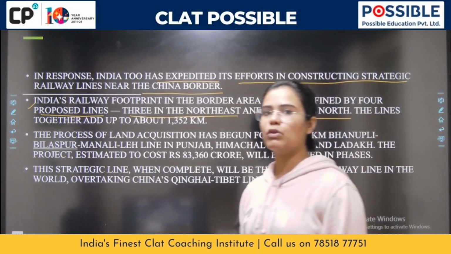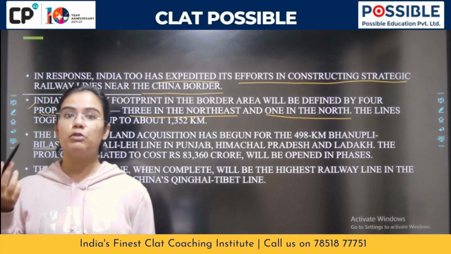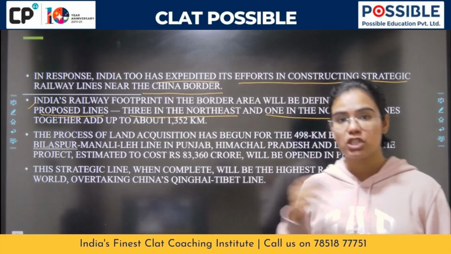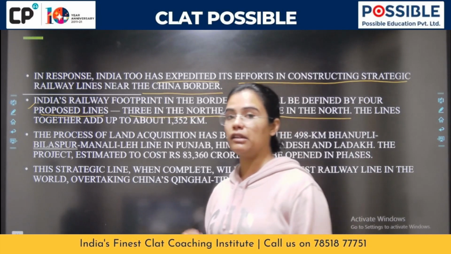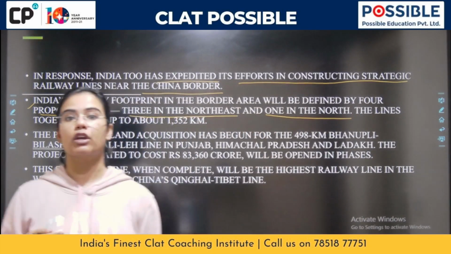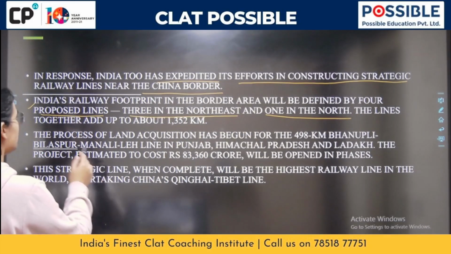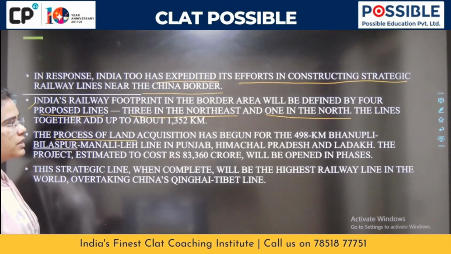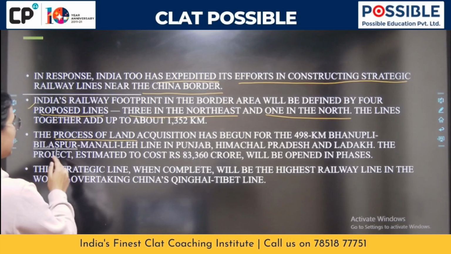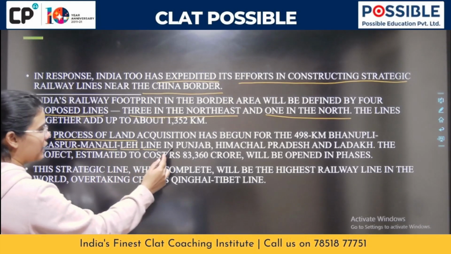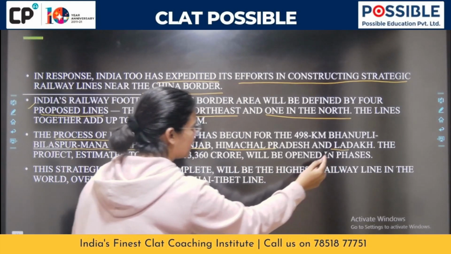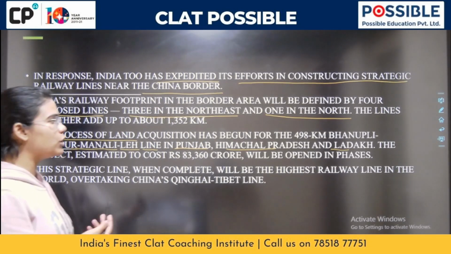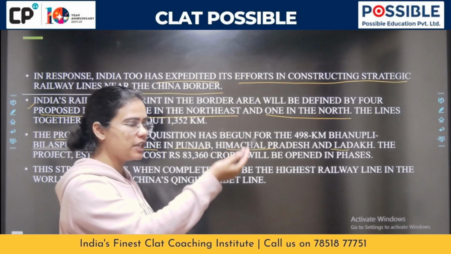You should ideally go and read the newspaper, and then you'll be able to read it. You should ideally know which are these railway lines, which areas are they connecting in the northeast, and which one they are talking about in the north. So the process of acquisition of land has already begun for the Bhanupali, Bilaspur, Manali, Leh line in Punjab, Himachal and Ladakh. So which are the 2 states and 1 UT through which this line will go? Punjab, Himachal Pradesh and Ladakh.